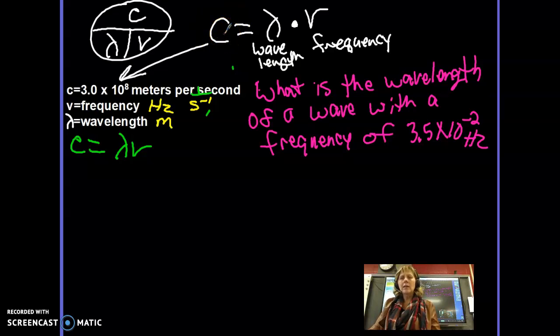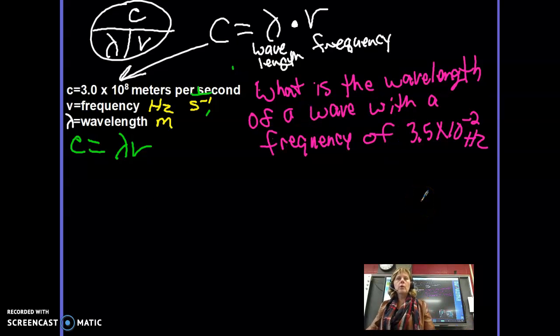You'll always know the speed of light. That's not one you're ever going to have to calculate. But if I take the speed of light divided by wavelength, it will give me the frequency. Or if I take the speed of light divided by frequency, it will give me the wavelength. So that's a pretty cool little visual or manipulative that we can use for solving for either wavelength or frequency.